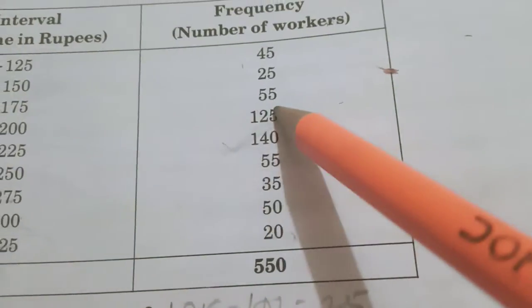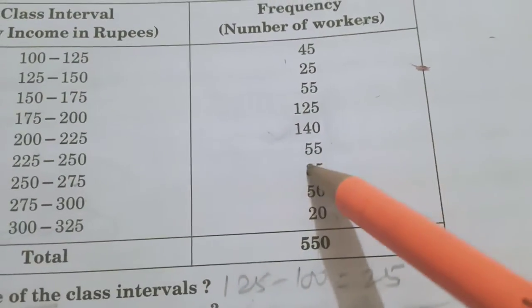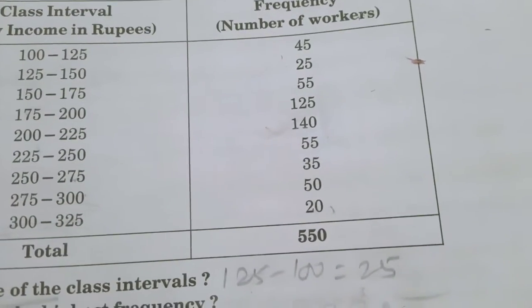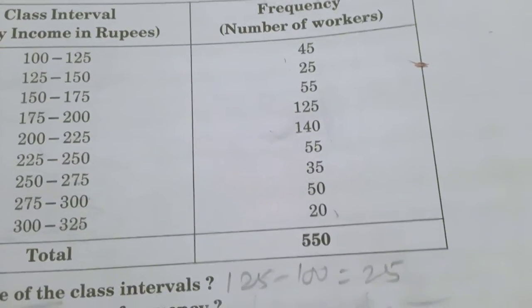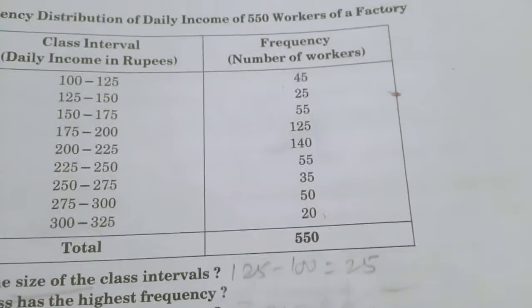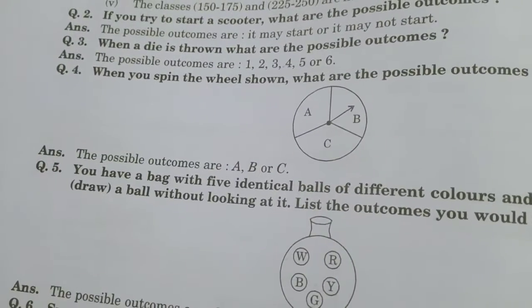Then which two classes are there? 55 is for 150 to 175 and 225 to 250. Write the two classes there, 150 to 175 and 225 to 250. Got this?